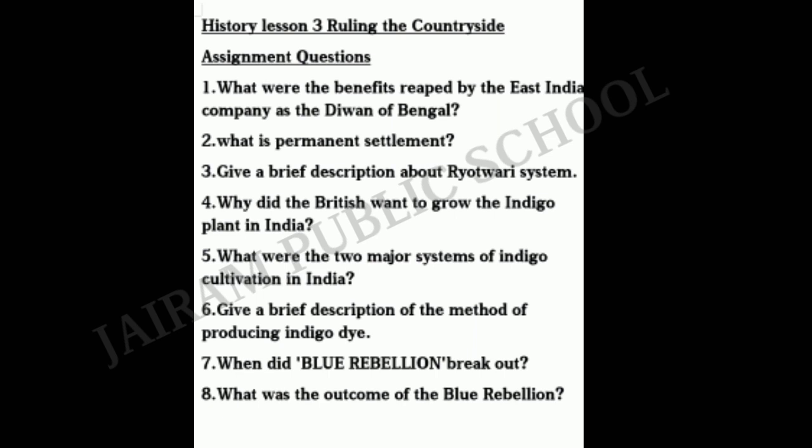Seventh question. When did Blue Rebellion break out? Indian farmers rebelled against being forced to grow indigo plants. In March 1859, thousands of ryots in Bengal refused to grow indigo. This was known as the Blue Rebellion. Eighth question. What was the outcome of the Blue Rebellion? After the Blue Rebellion, indigo production collapsed in Bengal. Planters shifted their operation to Bihar.